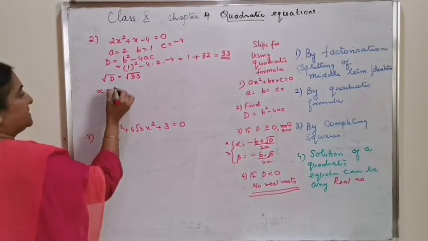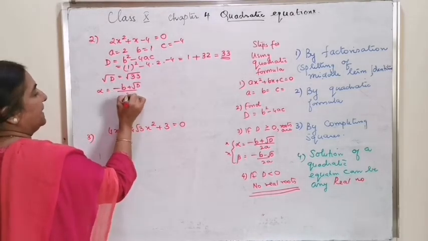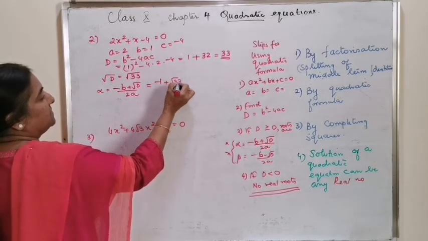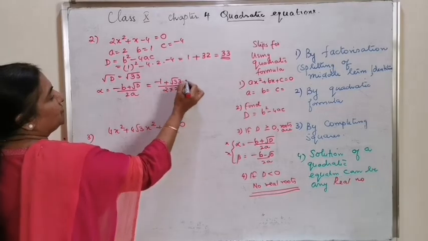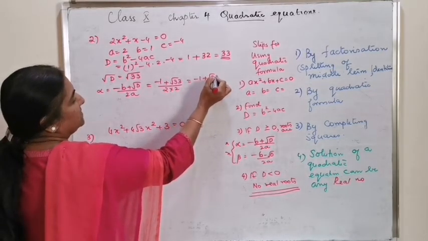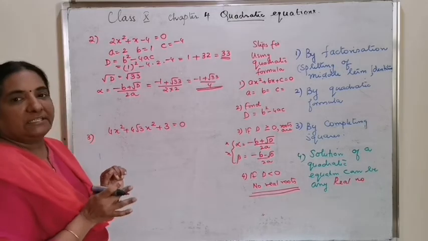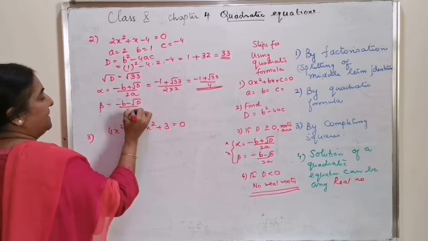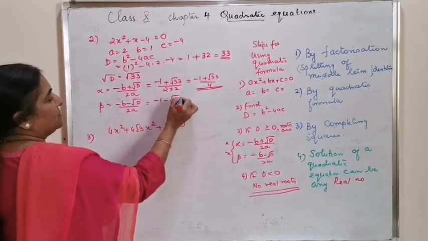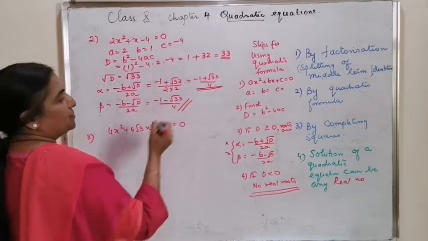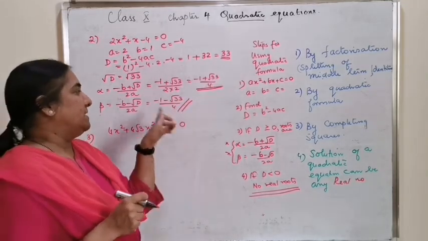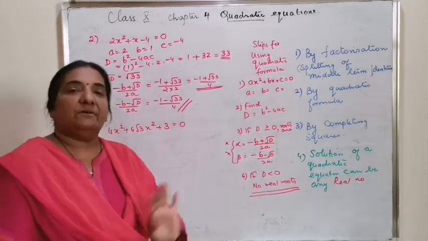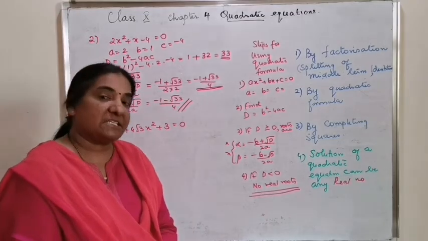The first value alpha is minus b plus root D by 2a, which is equal to minus 1 plus root 33 by 2 into 2, or minus 1 plus root 33 by 4. It cannot be further simplified. Beta value is minus b minus root D by 2a, minus 1 minus root 33 by 4. The two zeros are minus 1 plus root 33 by 4 and minus 1 minus root 33 by 4, because the values can be any real number, and here the answer has become an irrational number.